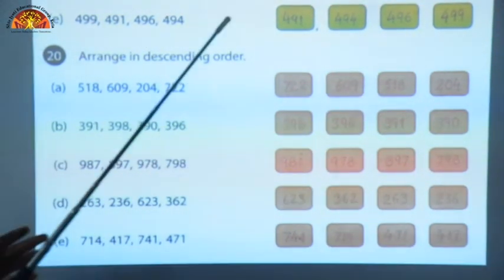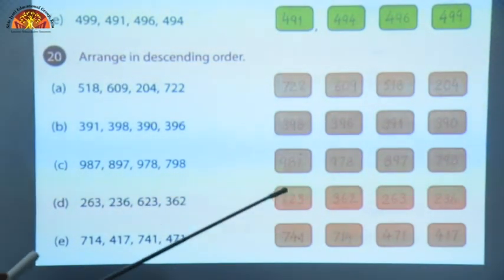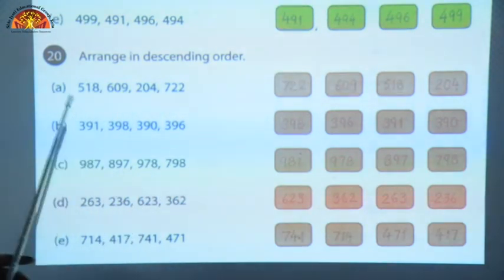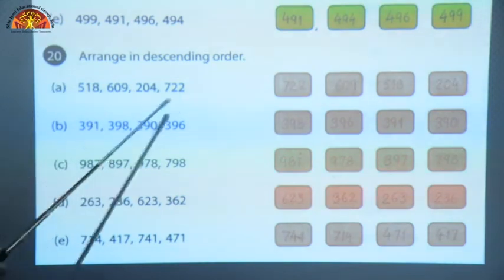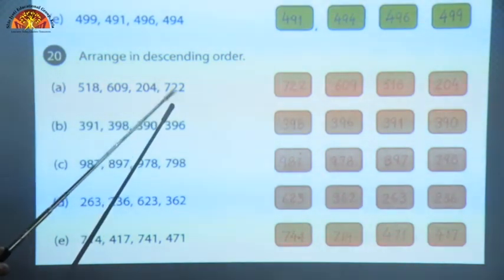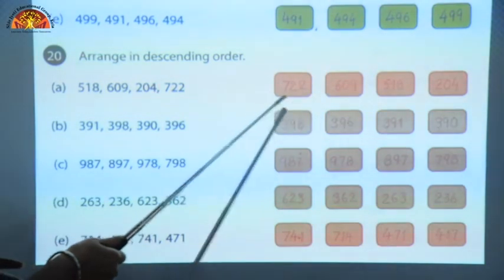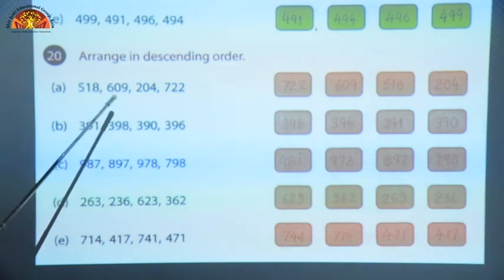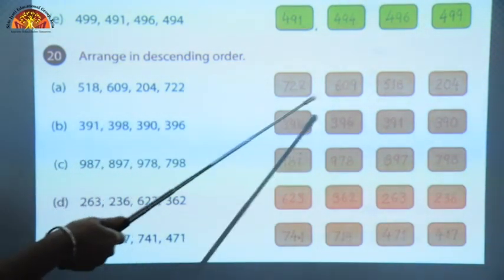Children, one thing you can see, the number which comes first in the counting, that will be smaller, and the number which comes later in the counting, that will be bigger. So, which number comes later in the counting? Here, among all these numbers, 722 comes later. So, we will write 722 first of all, then leave this number and compare the remaining numbers. 609 will come after 722.